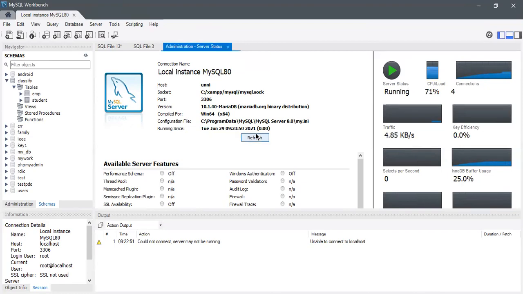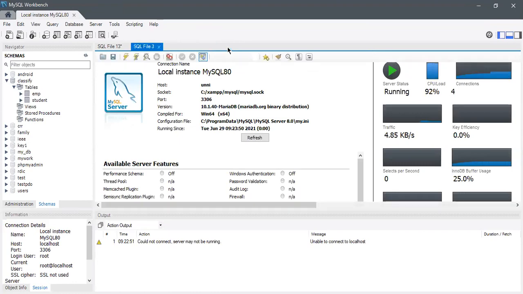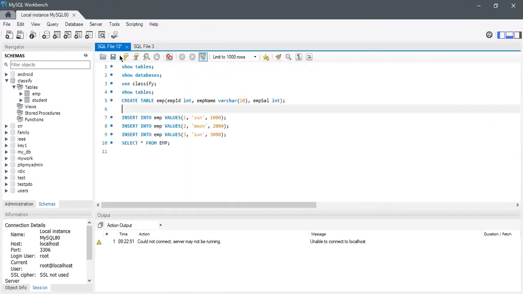After starting the localhost, you have to refresh it over here. Now it has been started, so it is in a good state. Now let me close this and the previous things. Yeah, now I want to run EMP. This is already available, so I'm going to retrieve this data in our Java program.